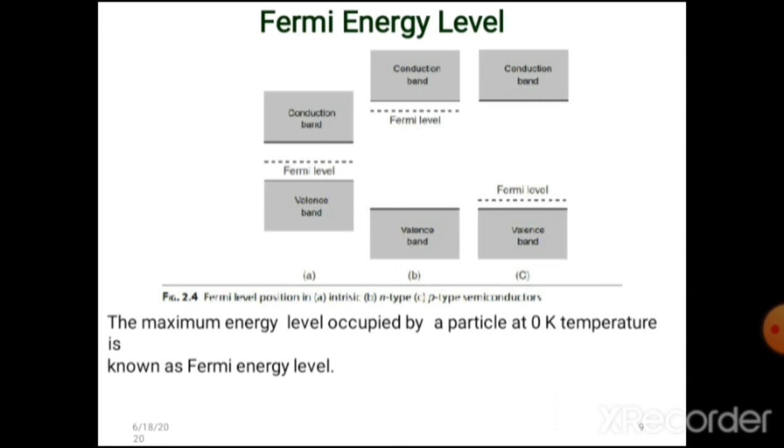First, from the figure, A is an intrinsic semiconductor, B is an N-type semiconductor, and C is a P-type semiconductor. In intrinsic semiconductors, the Fermi energy level is